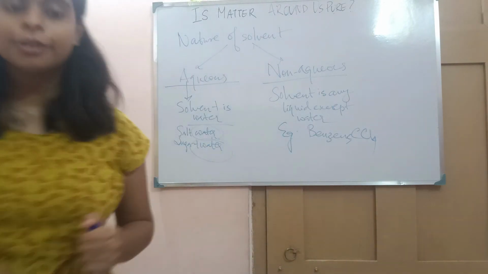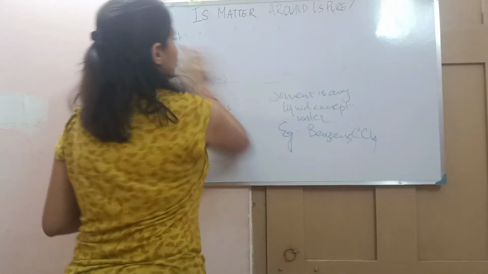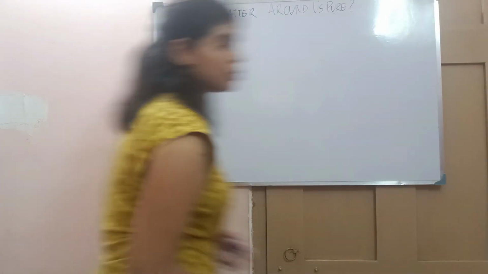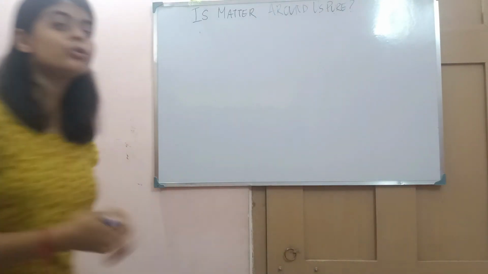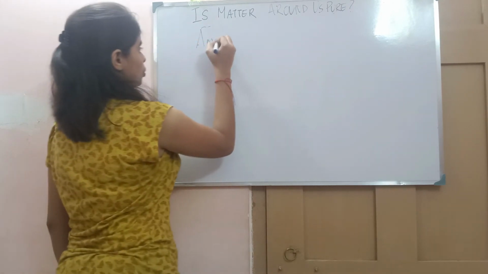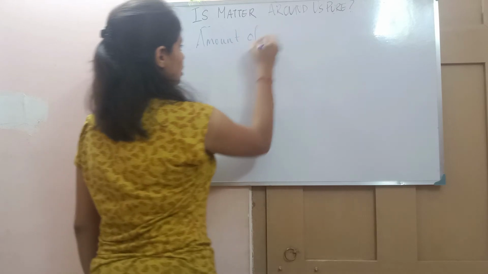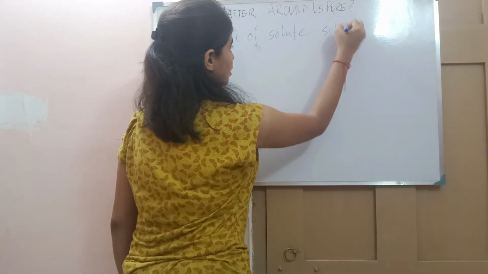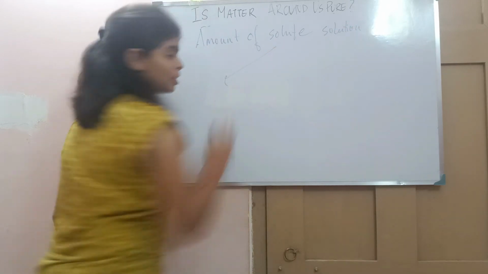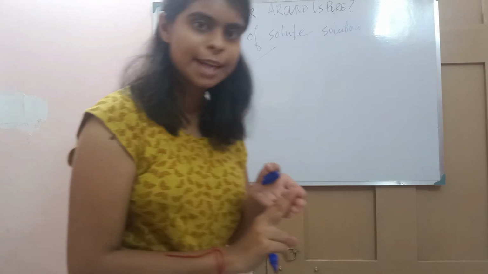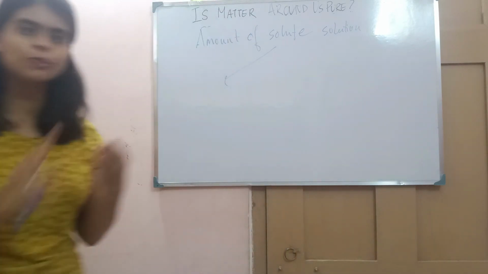Now we come to another kind of solution classification, depending upon the amount of solute you are adding. First the solution was categorized on the basis of the state, the states of matter of the solvent.